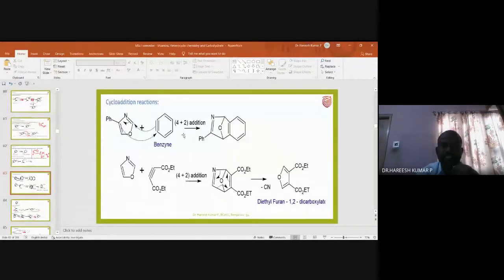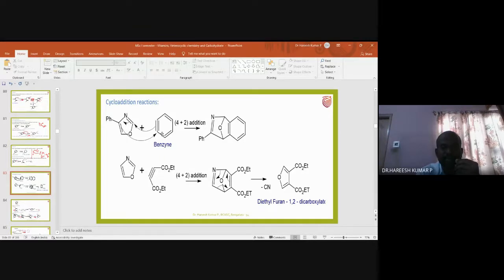Okay. So the next slide is about pericyclic reaction. I think you are aware about pericyclic. Here what is happening? Diene and dienophile reaction. So this will act as a diene. So I think you can observe that here 3 bonds are there. This particular carbon, 3 bonds.